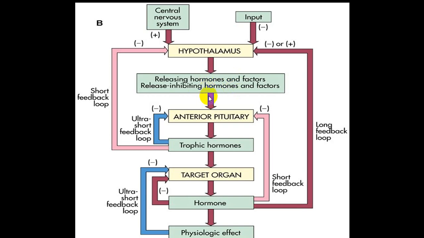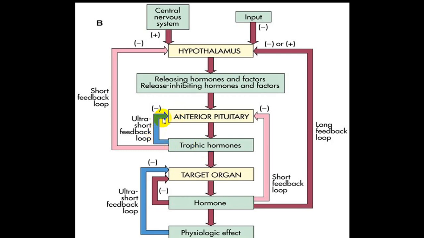And they will have either negative or excitatory effects on the anterior pituitary, which will release trophic hormones, and that will have an effect on the target organs. These trophic hormones can inhibit the anterior pituitary itself. So a high level of TSH can inhibit the anterior pituitary itself.